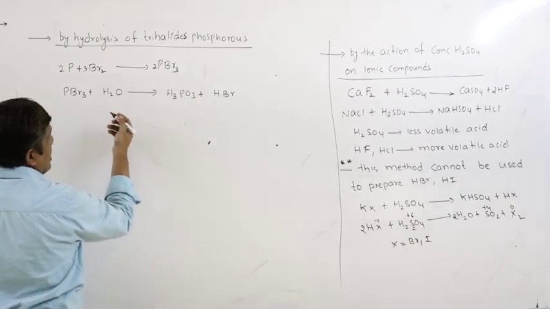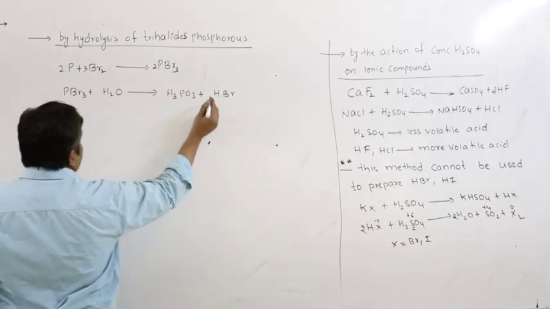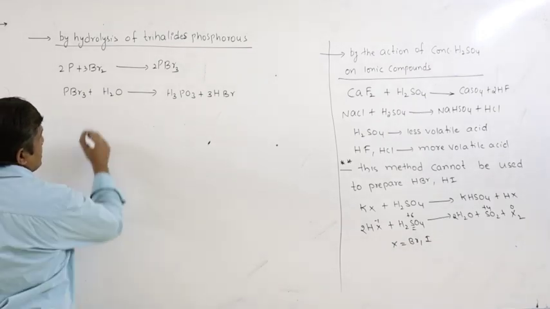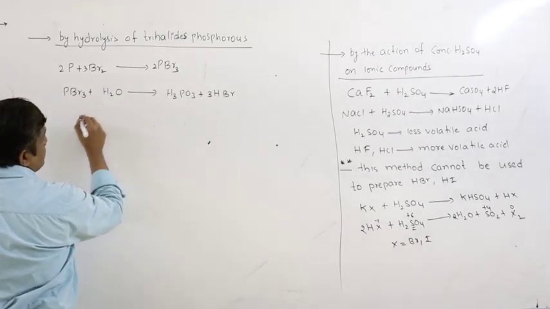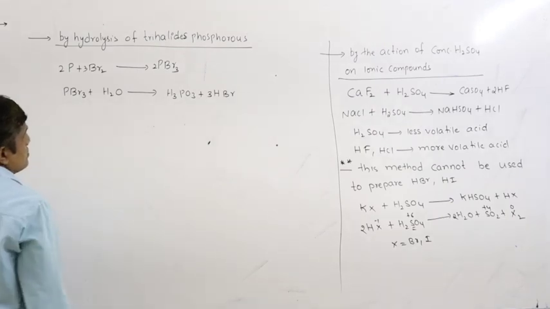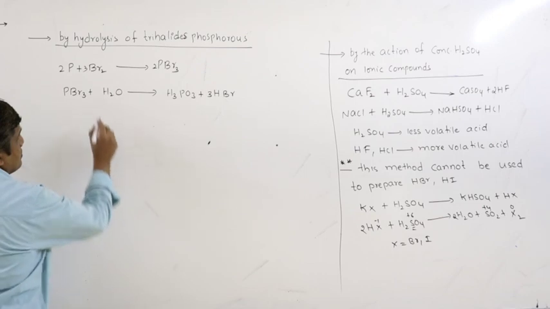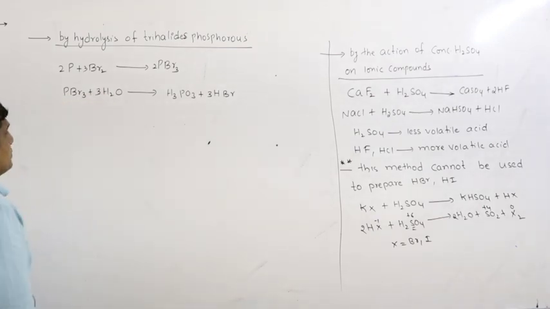So, here let us try to balance this. 3 bromines, 3 HBr, 3 plus 3, 6. So, 3 H2O.